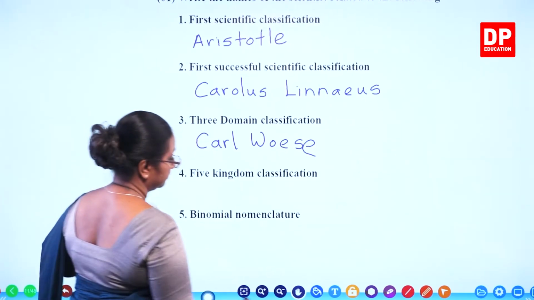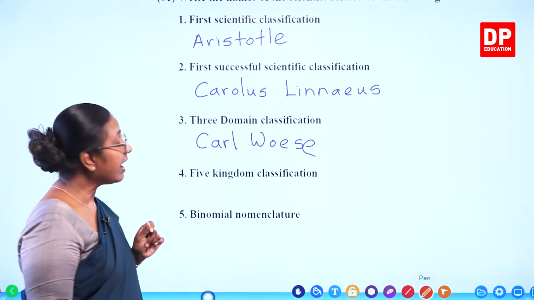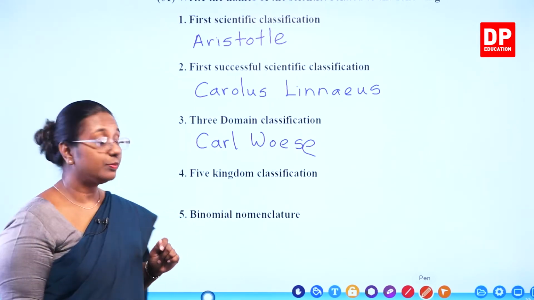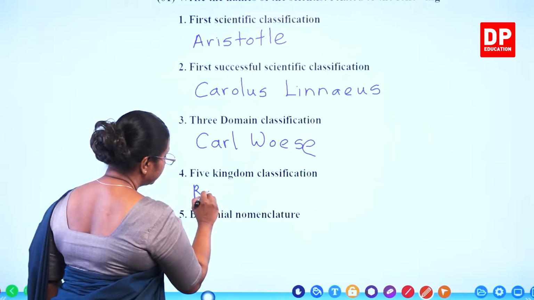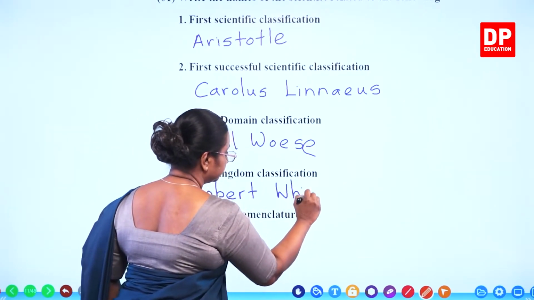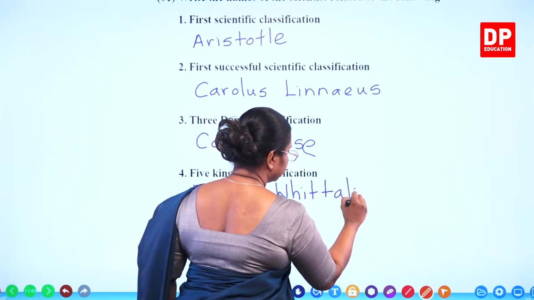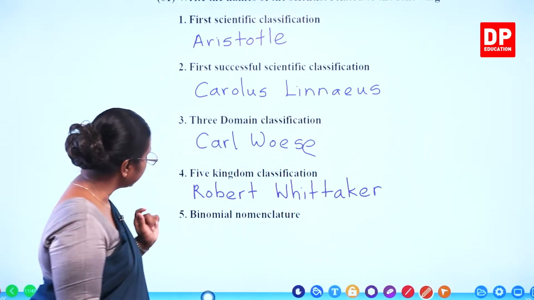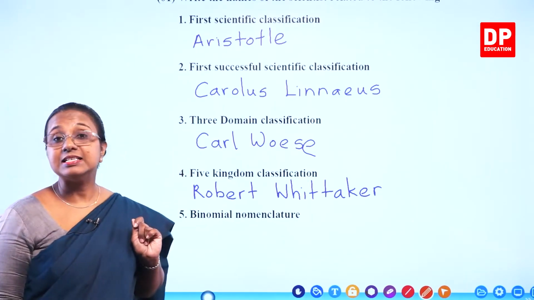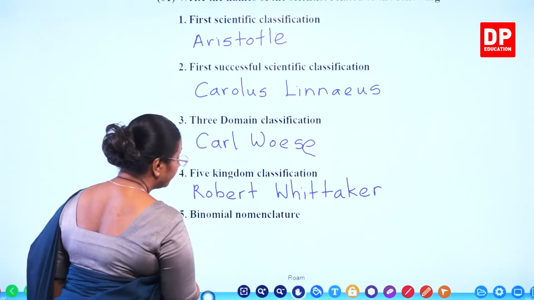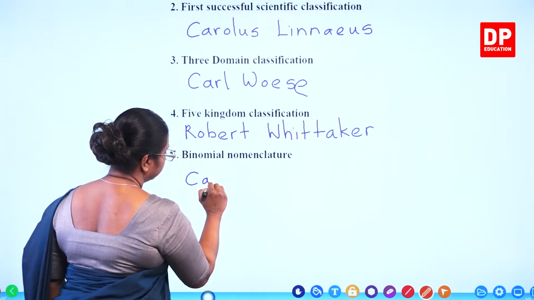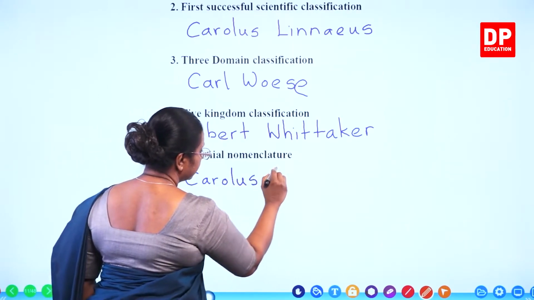Then we have the five kingdom classification that was introduced by Robert Whittaker. Then the last one, binomial nomenclature, again by Carolus Linnaeus. Binomial nomenclature by Carolus Linnaeus.